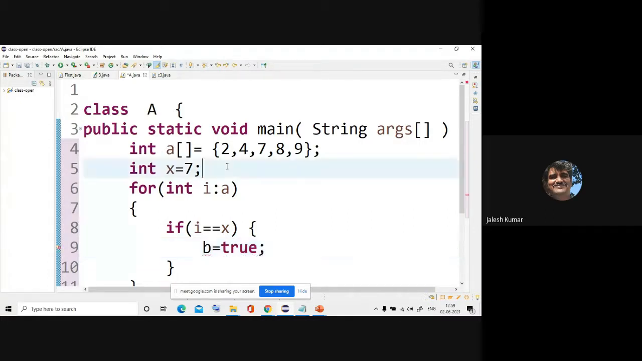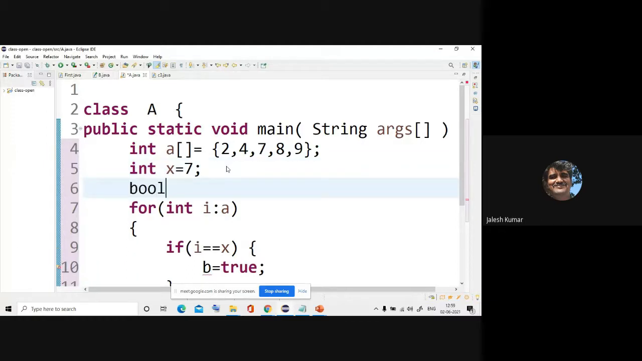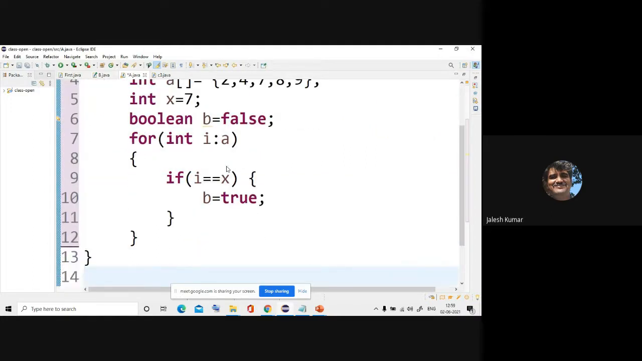I'll declare one boolean, b is equal to false initially. I'll make it b is equal to true, and after that I'll type if b is equal to true. If you write it like this, it is true itself. Then what I'll do is System.out.